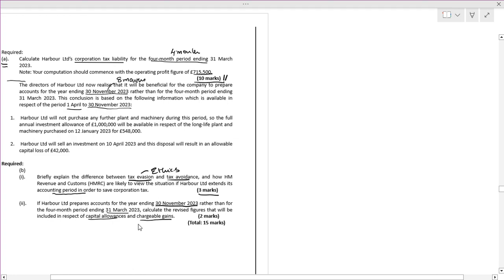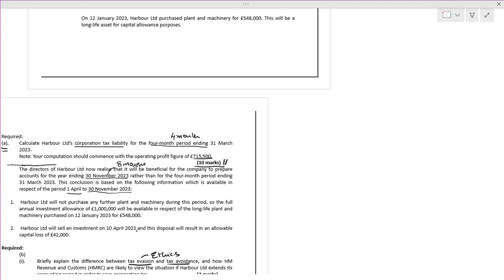It is for the year ending 31st March for 4 months. They are planning to extend it to 30th November. There are some expenses related to 1st April to 30th November. These things have to be segregated, and we will do that.